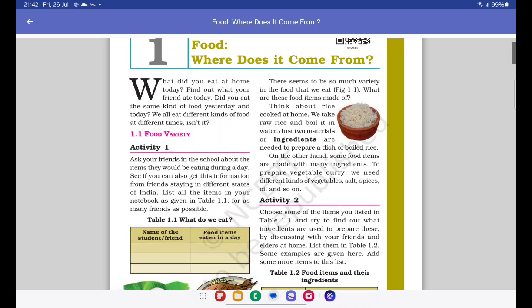What did you eat at home today? Find out what your friend ate today. Did you eat the same kind of food yesterday and today? We all eat different kinds of food at different times, isn't it? Now, this is obvious, right?